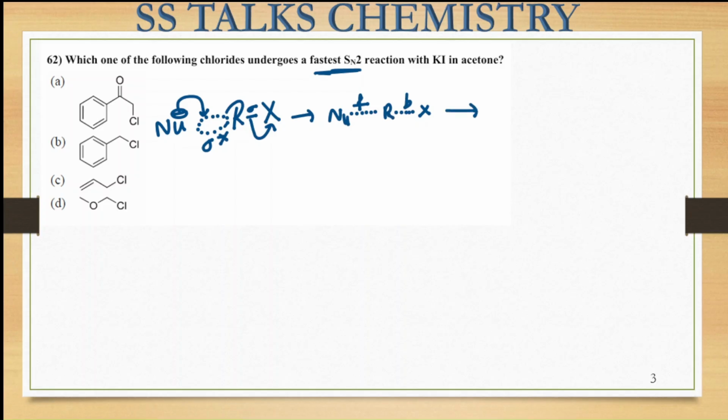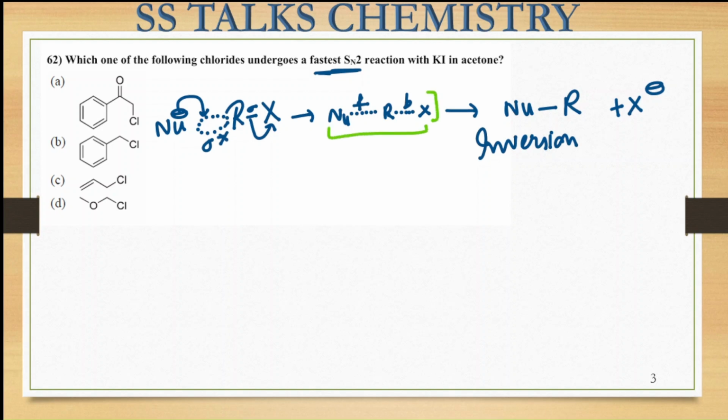Finally, the nucleophile will be attacking at this particular site and the X negative will be leaving from here. So there will be inversion in the configuration. You are going to observe this, right? What you observe is that this is the transition state. This transition state is basically an electron rich transition state. This transition state that you are getting is electron rich in nature.